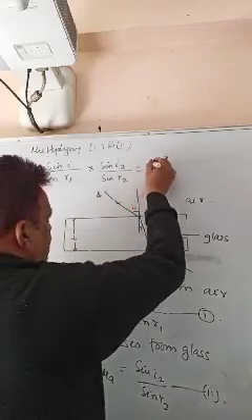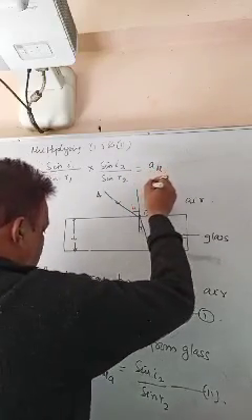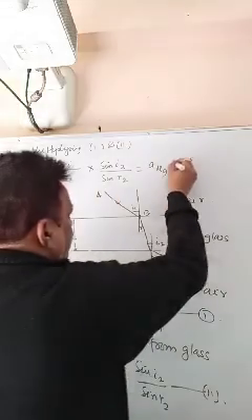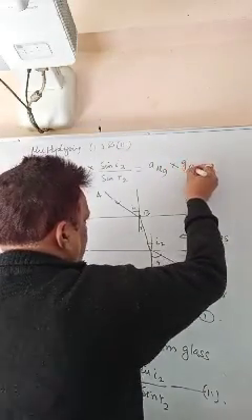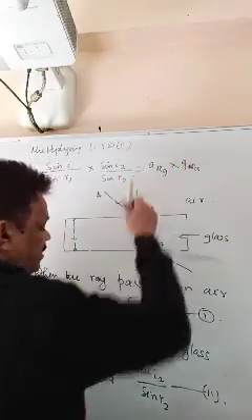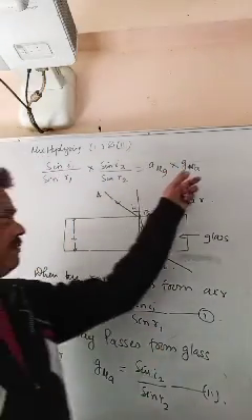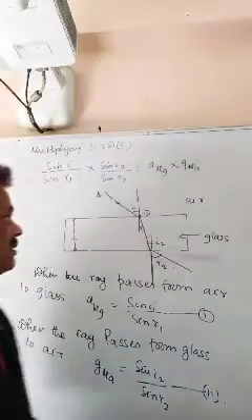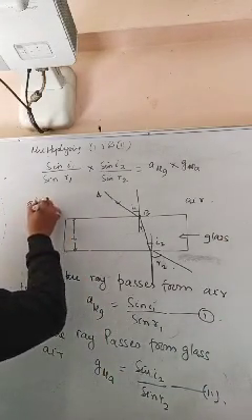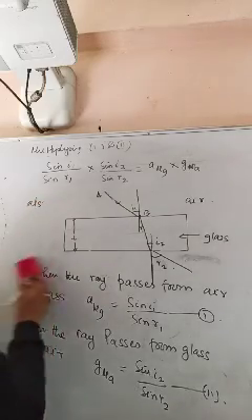This is the refractive index of glass with respect to air. This is the refractive index of air with respect to glass. Just now you studied also. Let's write here.